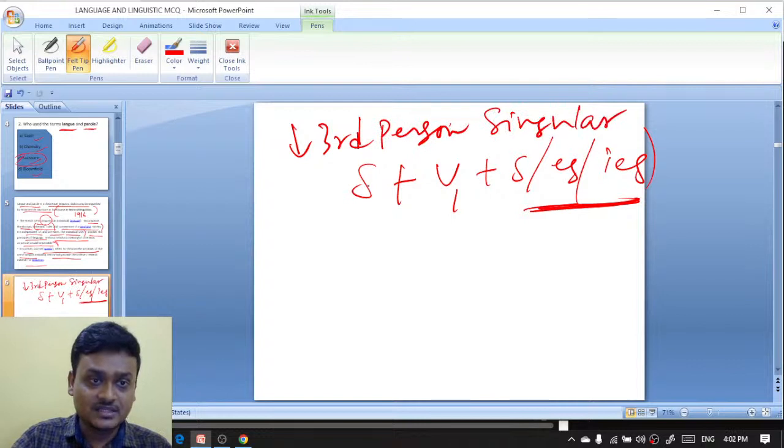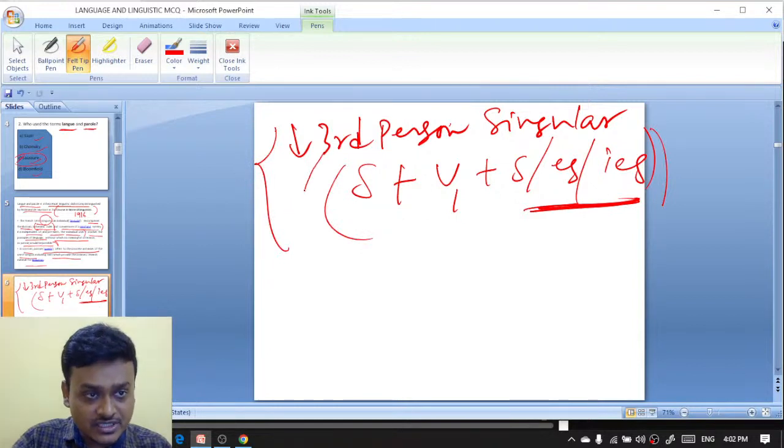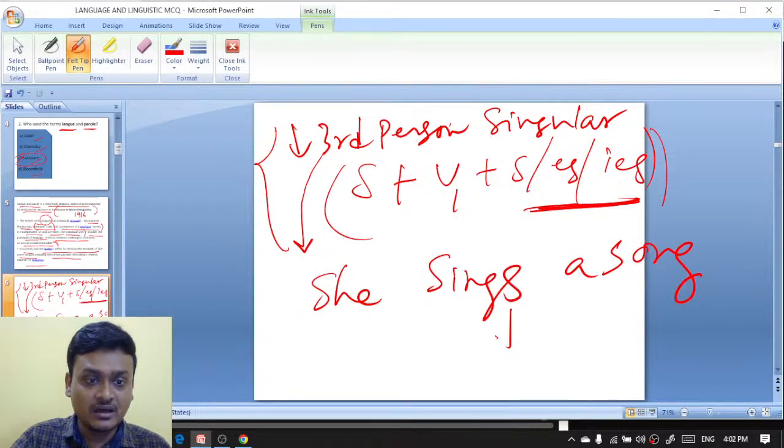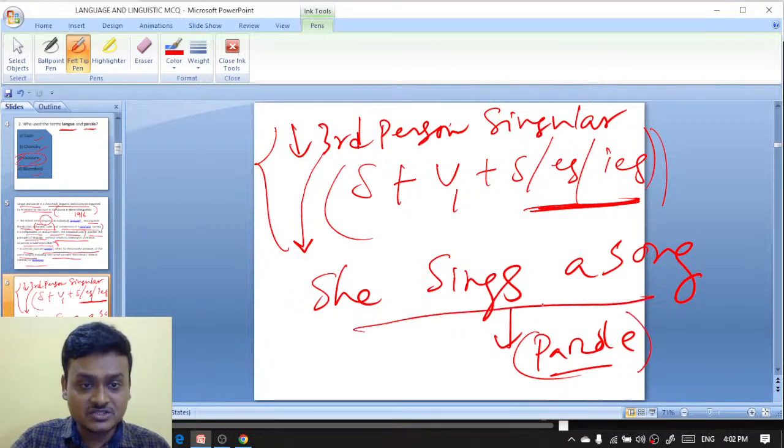So this is the language, the actual system or the structure. When you are using these rules of the grammar and making a sentence, that she sings a song, this is the actual usage, the performance.